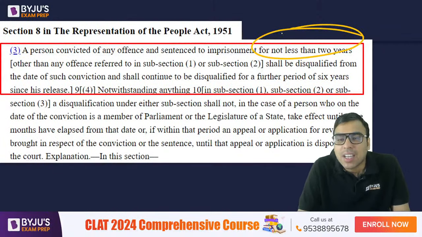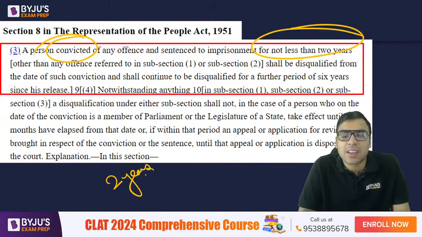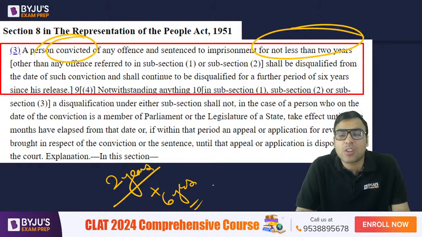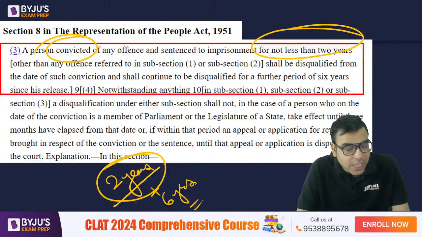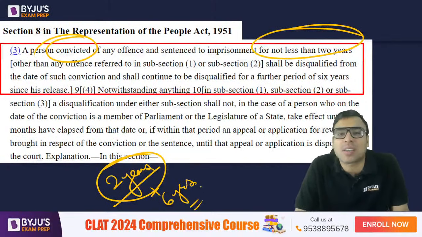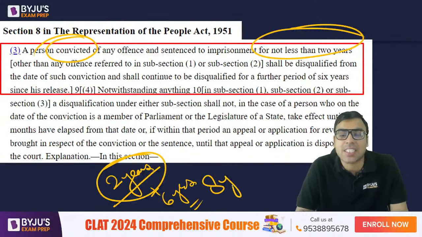It means the moment you are convicted and sentenced to jail for 2 years, you will be disqualified from being an MP. And even if you come out of jail after 2 years, you are supposed not to fight the election for 6 more years. So for the next 8 years, a person cannot fight the election.